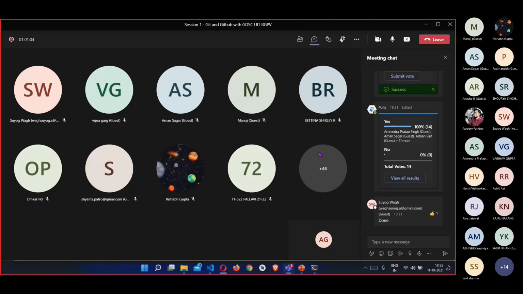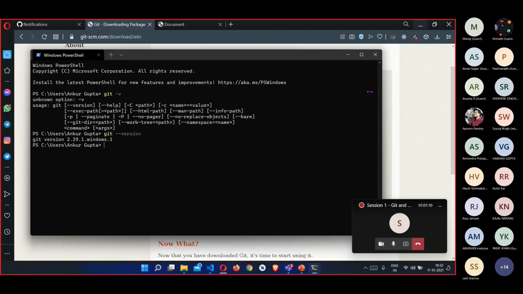Many people are voting that they have installed Git. It is nice. So I think we can now proceed to the further part of the session.